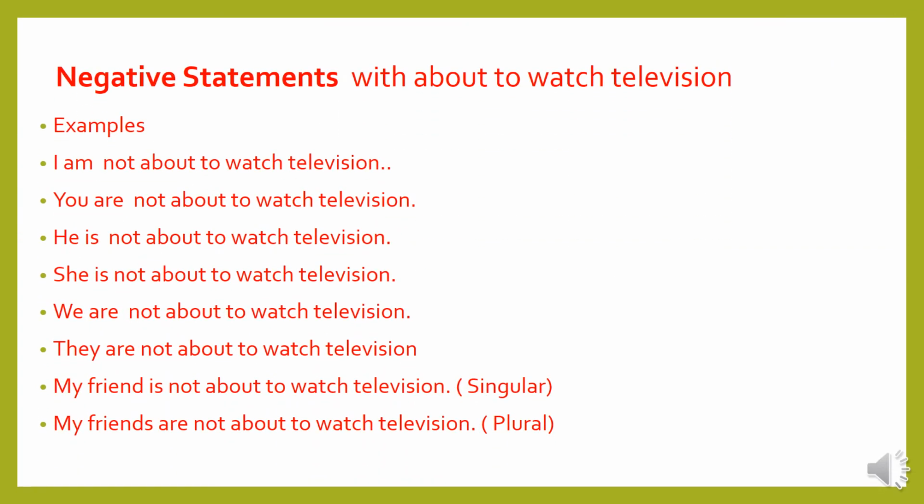Negative statements with about to watch television. Examples: I am not about to watch television. You are not about to watch television. He is not about to watch television. She is not about to watch television. We are not about to watch television. They are not about to watch television. My friend is not about to watch television, singular. My friends are not about to watch television. The last sentence we use as plural because we add the letter S, my friends.